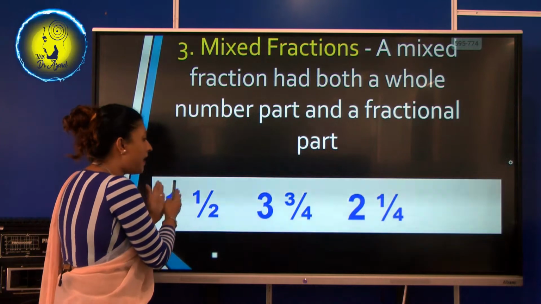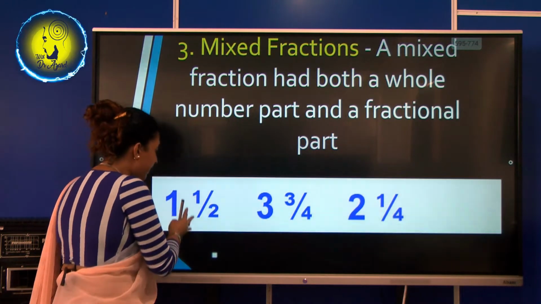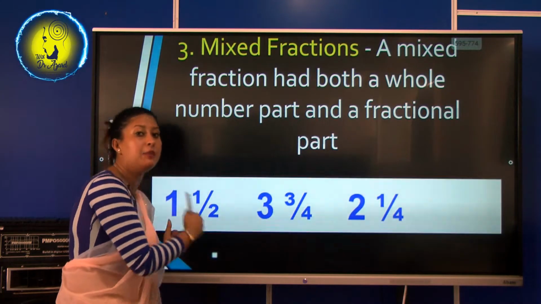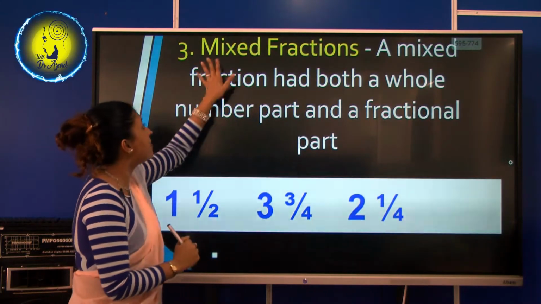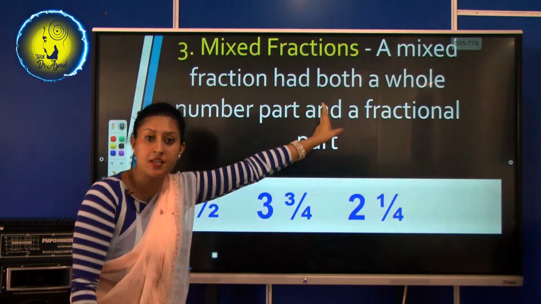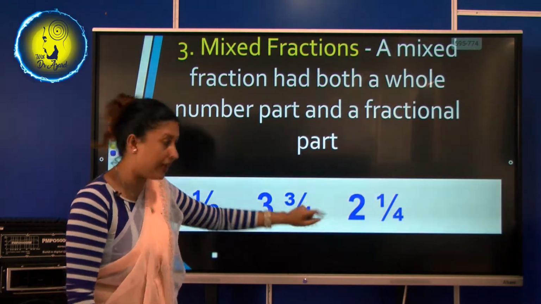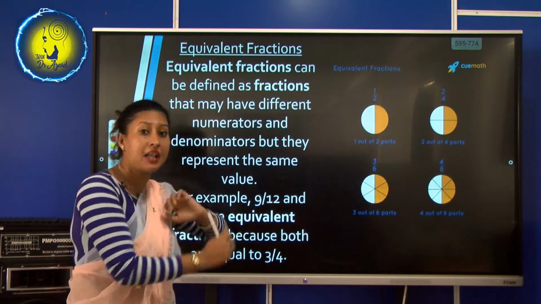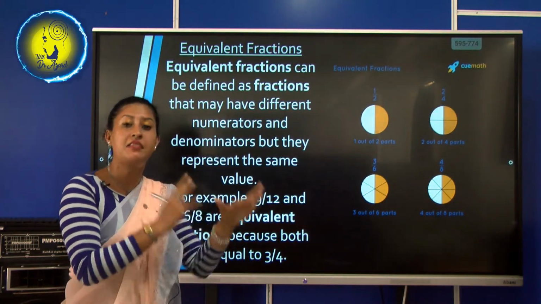See, 1.5. See, 1 is the whole number and then a half, a part. A fractional part is also coming, which we say is a mixed fraction. Okay, those are the main 3 types.